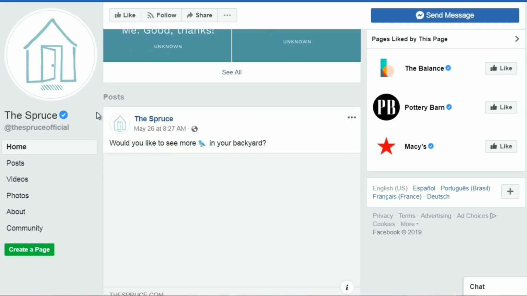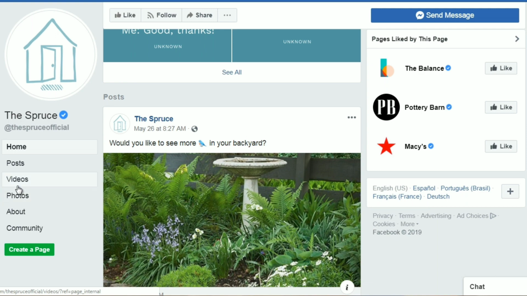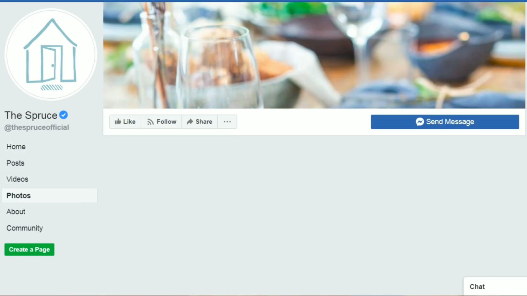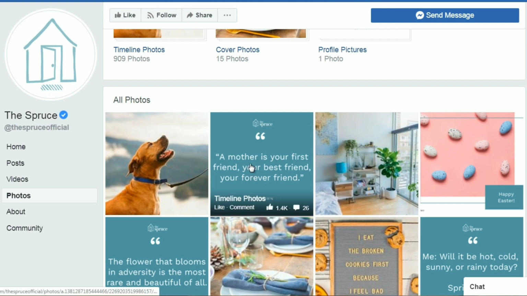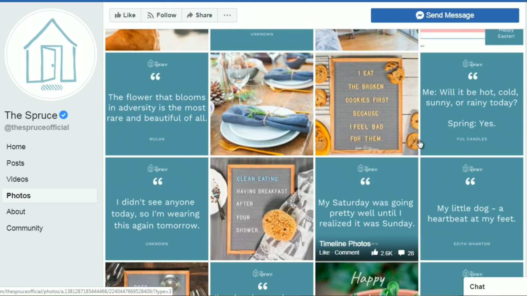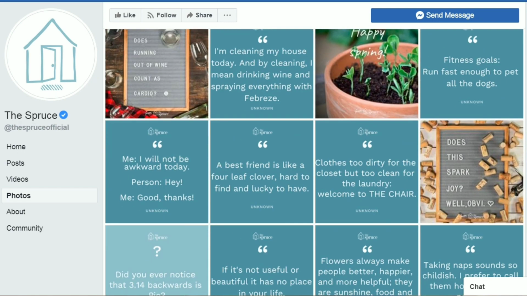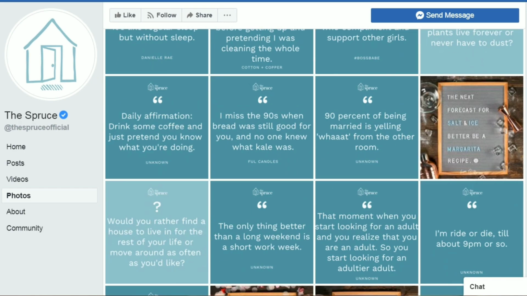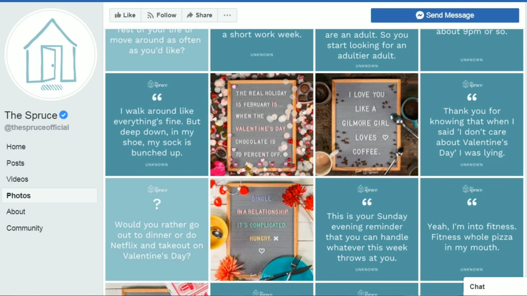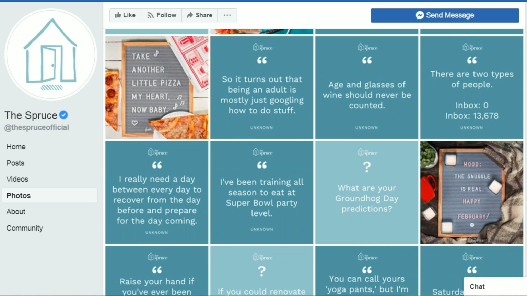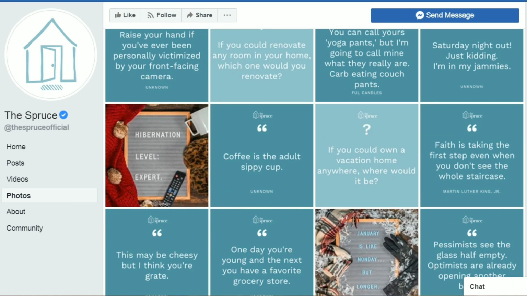So if we continue to scroll down, we can click on photos or videos. I like to click on photos. So we can see quotes, lots of quotes, and that's one of the pieces of content that we will be creating later down the road. So we're just simply scrolling through and taking a look at the images, and we can see there are tons and tons of images with quotes, and most of these are simply blue background with words on top. Now you can improve this and make it better.